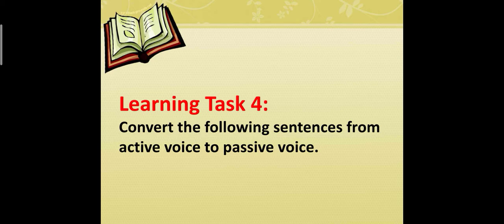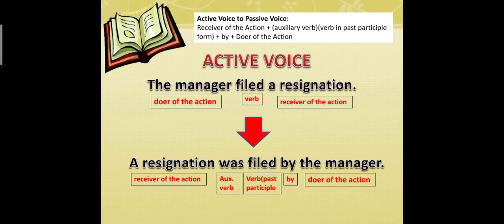Now let's move on to learning task number 4. Convert the following sentences from active voice to passive voice. But before that, let's try this example. Always remember the pattern from active voice to passive voice. To make the sentence to passive voice, remember it will start with the receiver of the action plus the auxiliary verb, but remember in auxiliary verb, please ask first if it is plural or singular or in what tense.